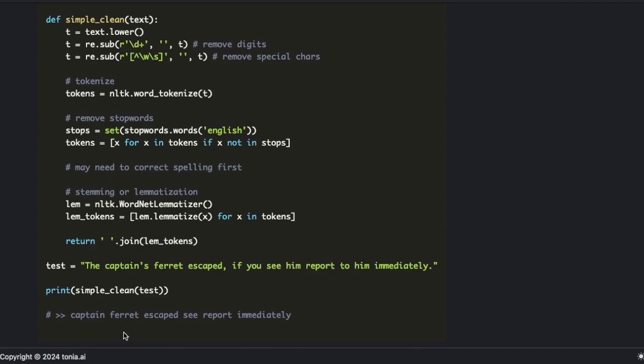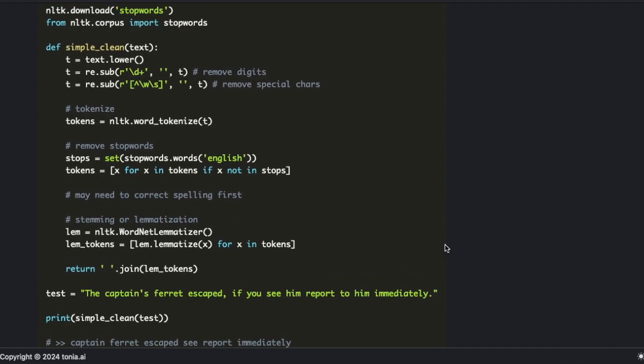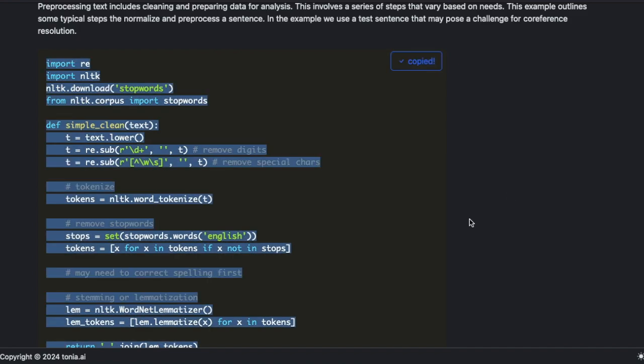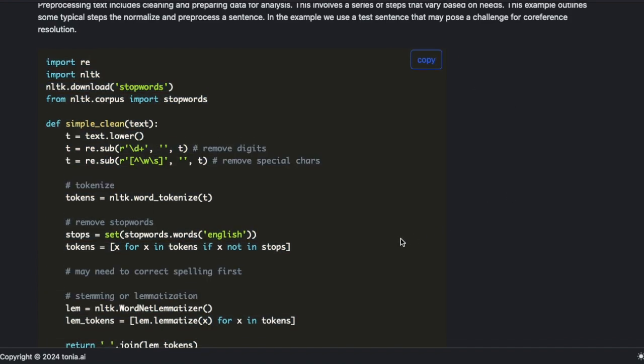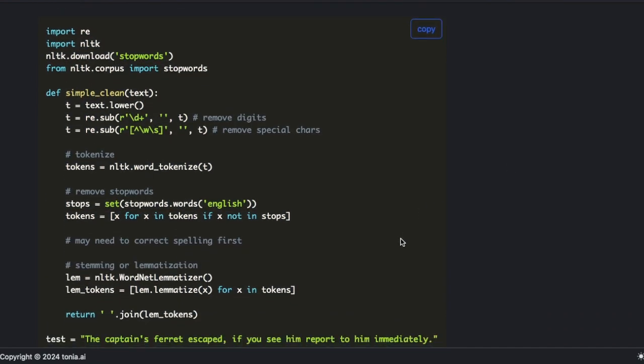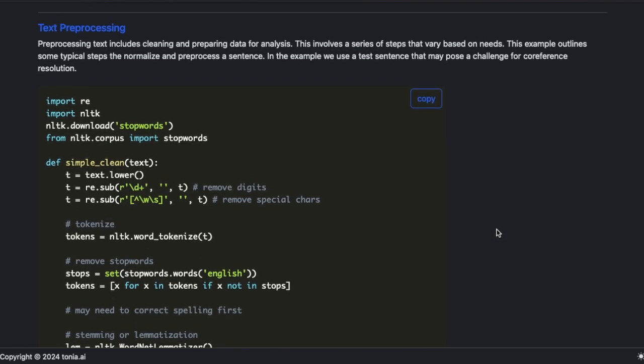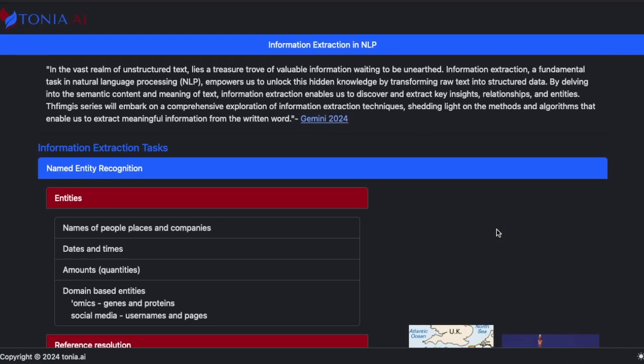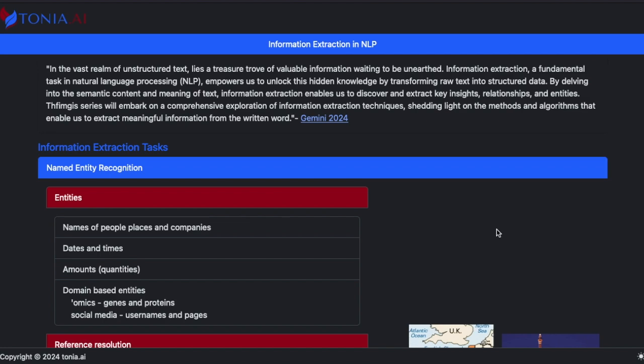And an example output of what that clean text looks like is provided here. Captain Ferret escaped, see report immediately. That is just a simple example that you can copy and run to practice with pre-processing tasks, which are certainly necessary to perform machine learning against our unstructured text in order to perform some of the tasks mentioned here.